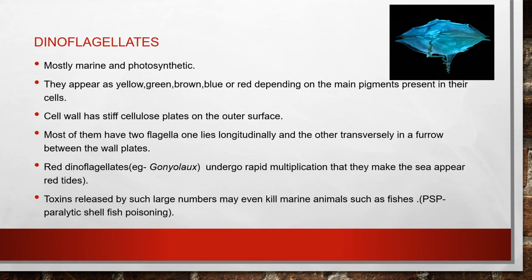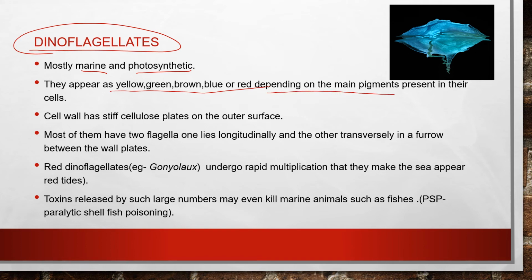So dinoflagellates, the next one, are also mostly marine and photosynthetic. Now we are going to say the characteristics of this. They appear as yellow, green, blue, red depending on the main pigments present in the cell. Their cell wall has stiff cellulose plates on the outer surface. Most of them have 2 flagella. If you look at this diagram, you can see they have flagella, and one lies longitudinally and another lies transversely in a furrow between the wall plates.